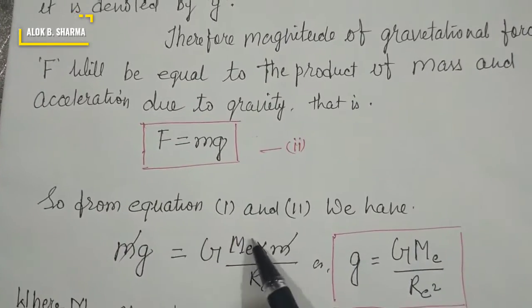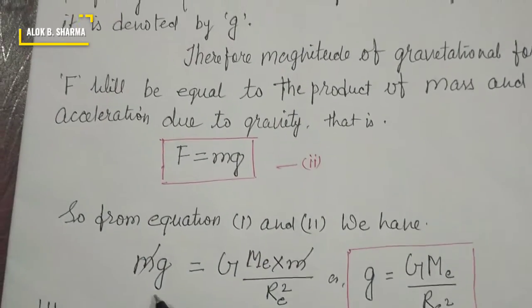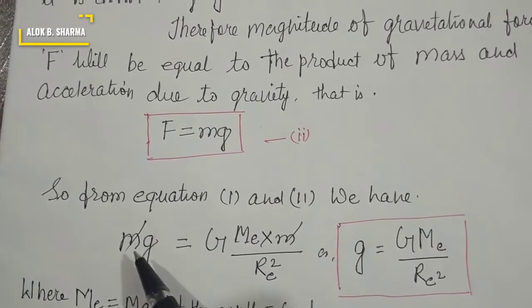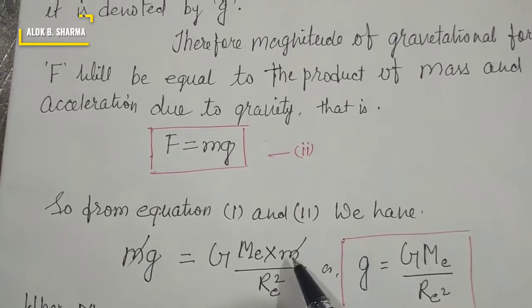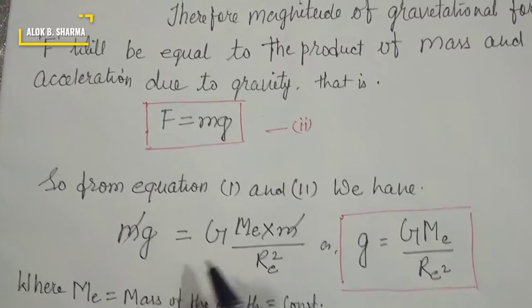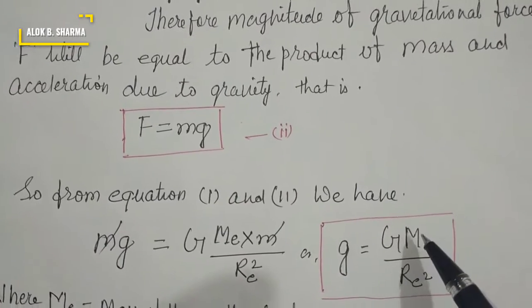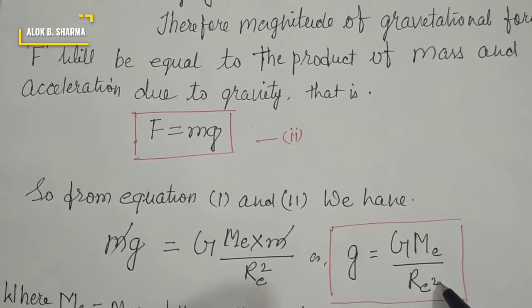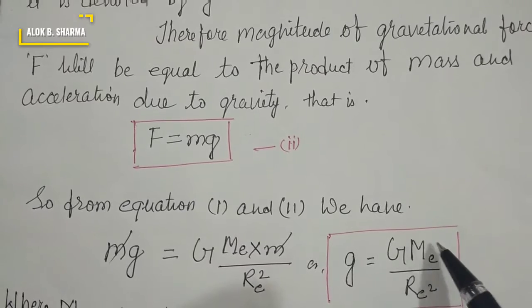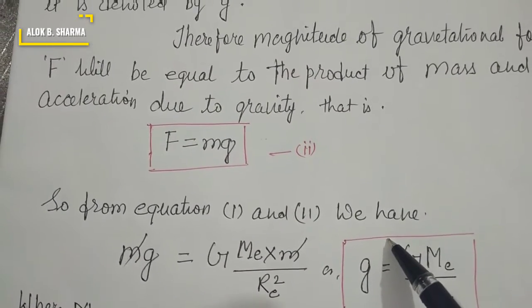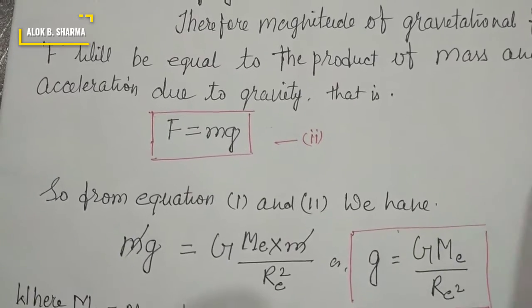So from equation 1 and equation 2 we get that mg, that is this force, and this force will be equal. Having m on both sides, m will be cancelled out. So finally small g equals capital G, mass of Earth divided by R_e squared. So g equals G M_e upon R_e squared. This is the formula of gravitational acceleration, that is acceleration due to gravity.